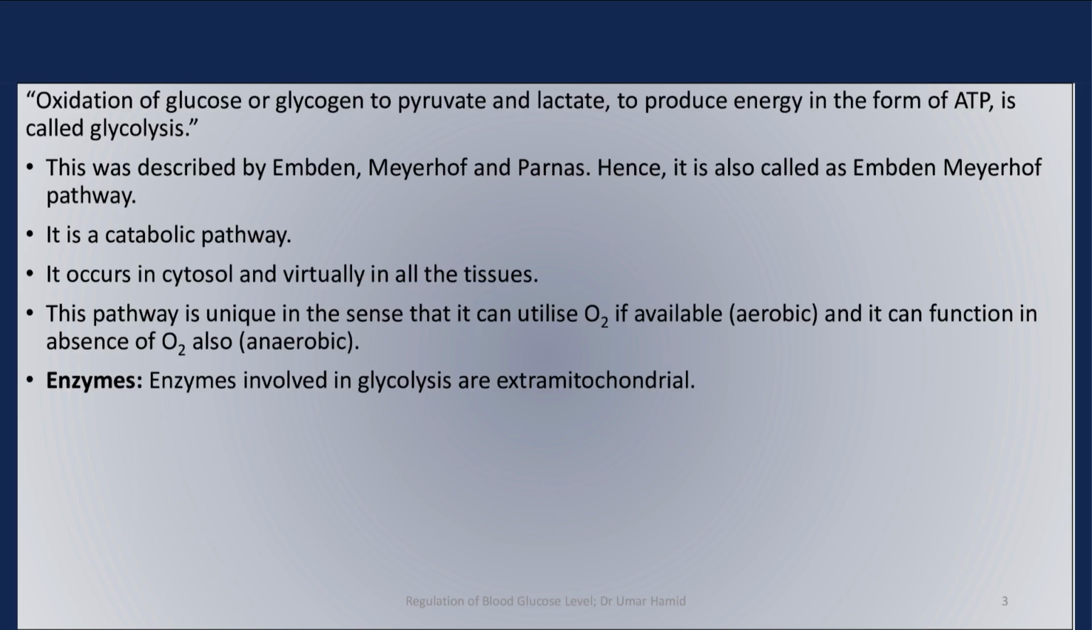Oxidation of glucose, or glycogen, to pyruvate and lactate to produce energy, in the form of ATP, is called glycolysis. This was described by Embden, Meyerhof and Parnas. Hence, it is also called the Embden-Meyerhof pathway. It is a catabolic pathway. It occurs in the cytosol and virtually in all the tissues.